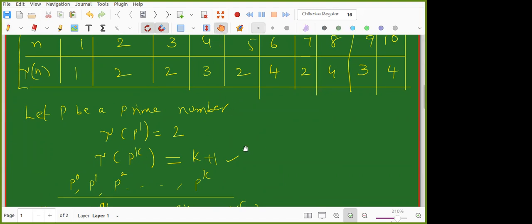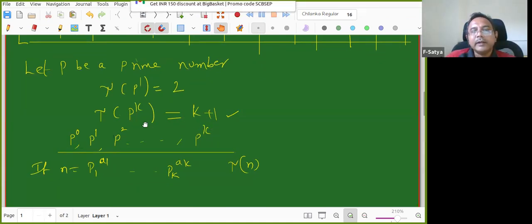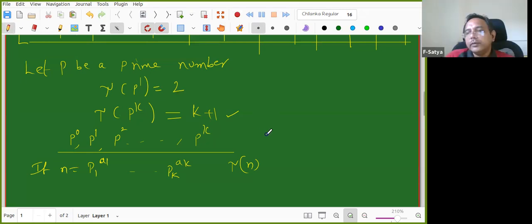I didn't understand how you got tau of p power k is equal to k plus 1. That I explained already. So what are the divisors of p power k? P power 0, p power 1, p square up to p power k. These are the only divisors. I explained even when one student asked me. So 3 power 3, I told 27.